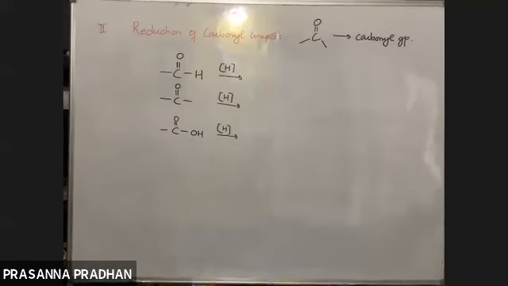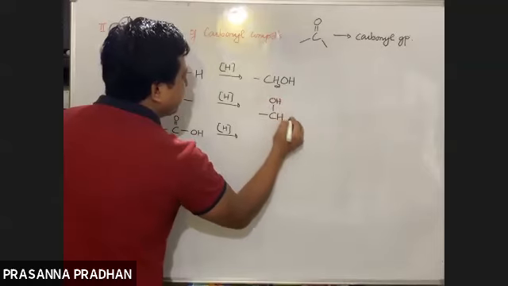CHO gets reduced to a 1 degree alcohol, which means CH2OH. Ketone, the CO group, gets reduced to a 2 degree alcohol, which has the CHOH group.